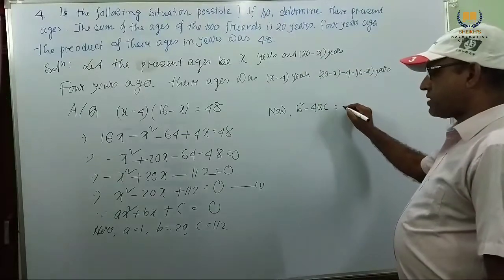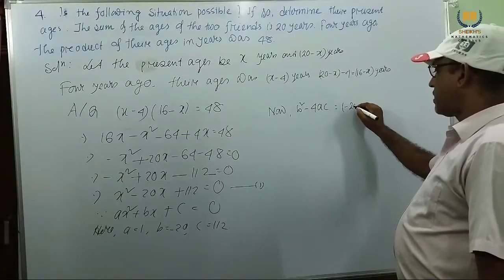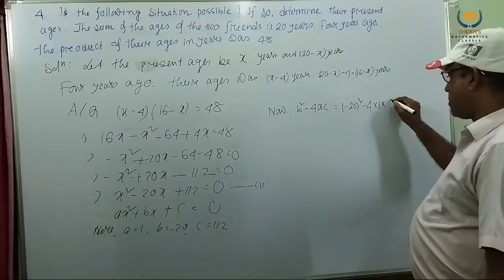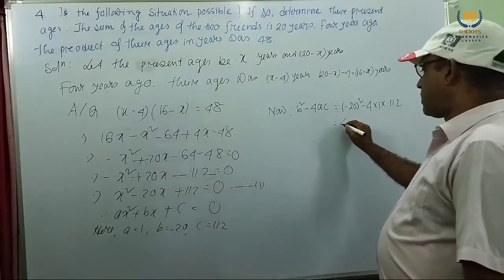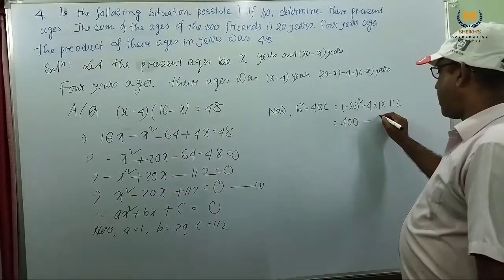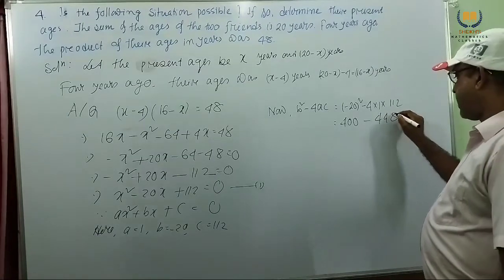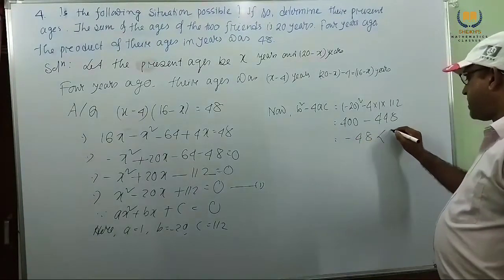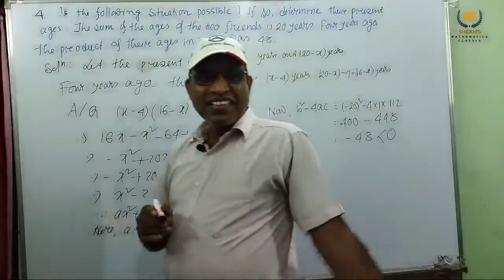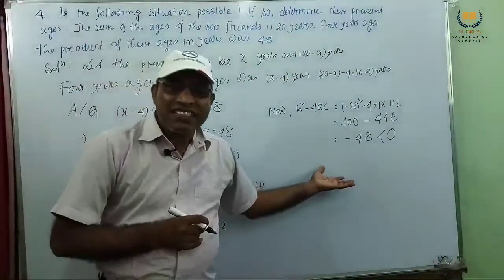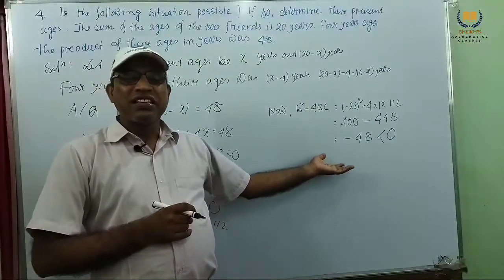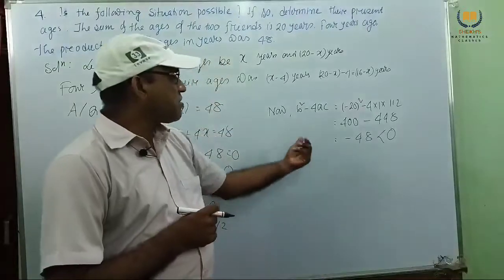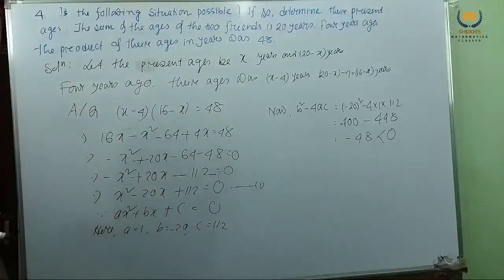So b means minus 20, 4a means 1, c means 112. This is 400 minus 448 and this will be minus 48. This is negative. This negative means it has no real roots. The roots are imaginary, complex numbers we get. So it has no real roots. So what do we get?